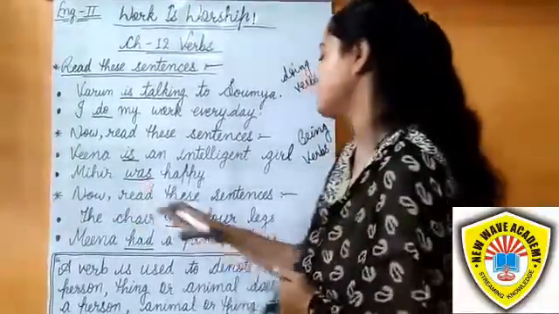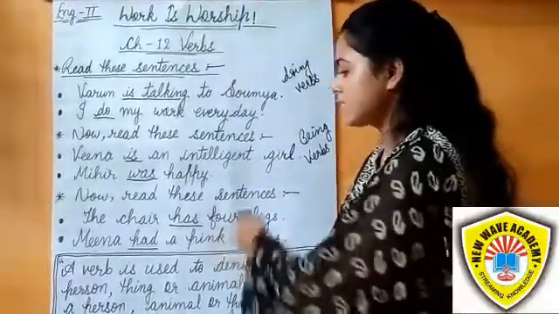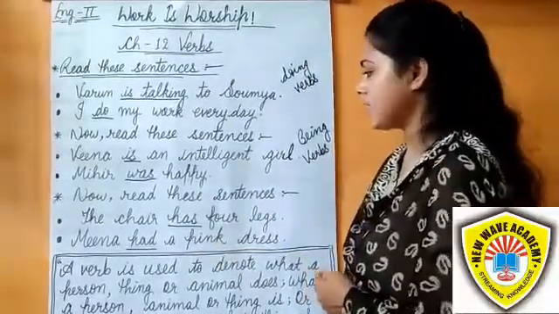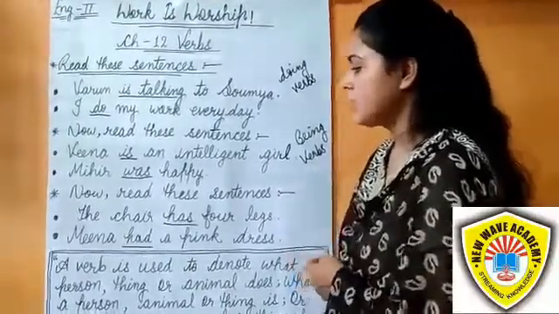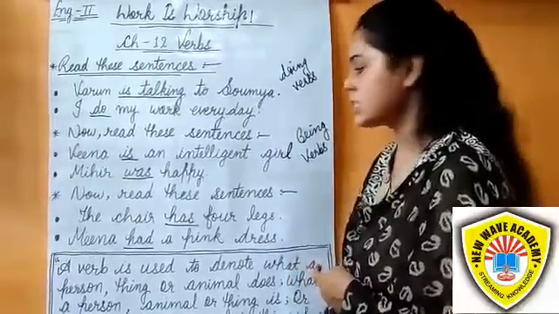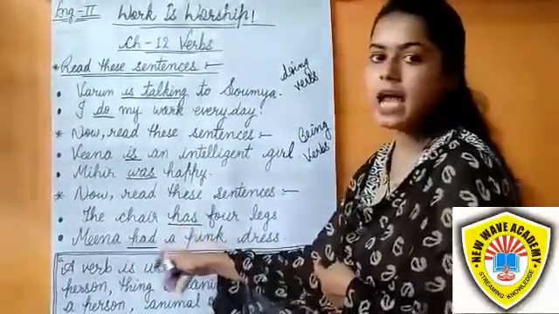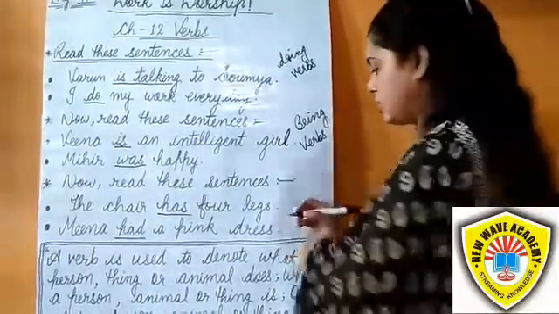Now read these sentences. The chair has four legs. Meena had a pink dress. Here the underlined words show what the chair and Meena possess. So the words has and had are verbs showing possession.